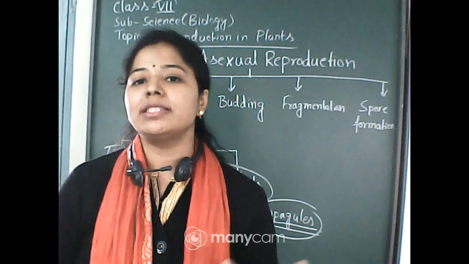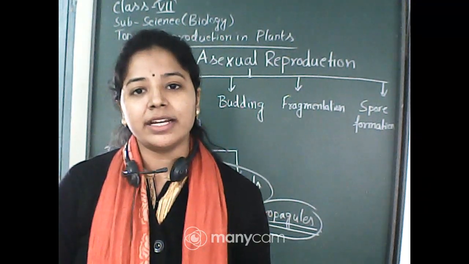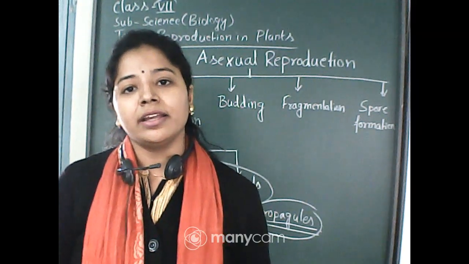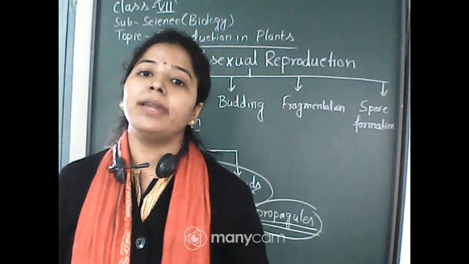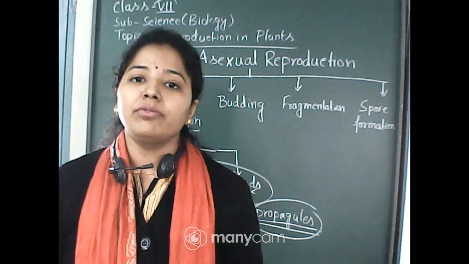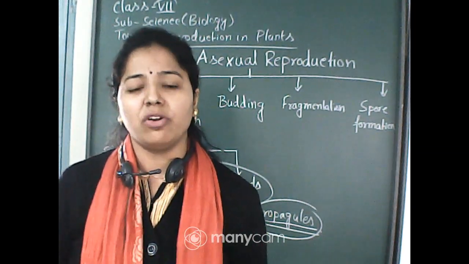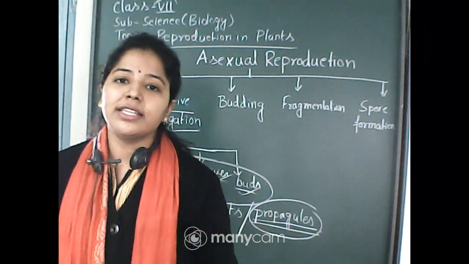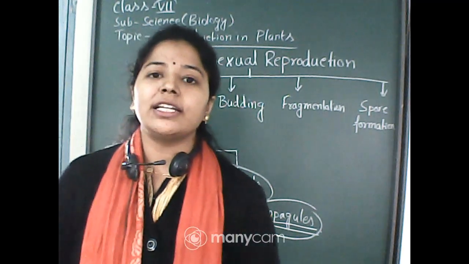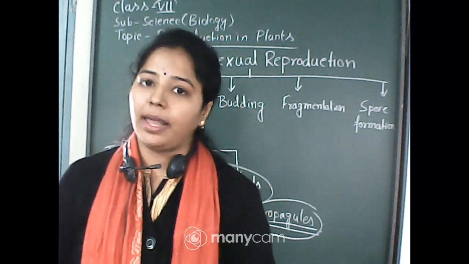As you have seen, cutting or grafting, or vegetative propagation by means of leaves and roots, are done from only the parent plant. Only one plant is involved in this process, so the plant which is produced is the exact copy of the parent plant.